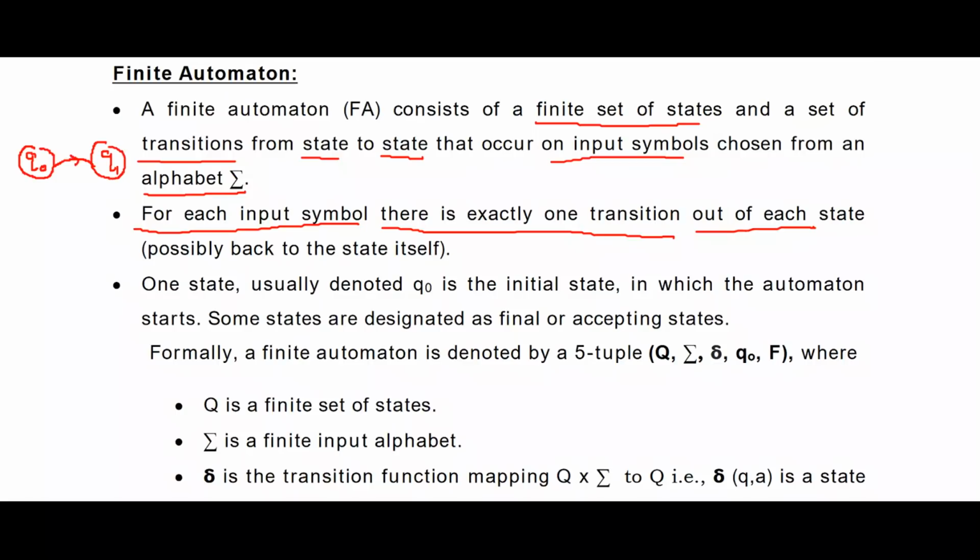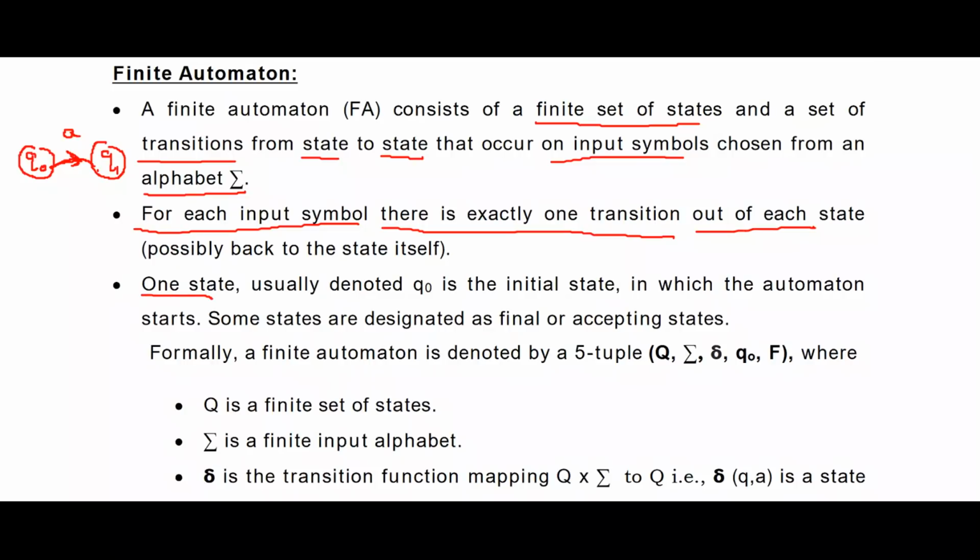That means from one state to another state. Let us suppose I have taken the input symbol A. On that input symbol, I have made a transition. That means I have moved from Q0 to Q1. That means this is one transition. So each input symbol has exactly one transition out of each state.